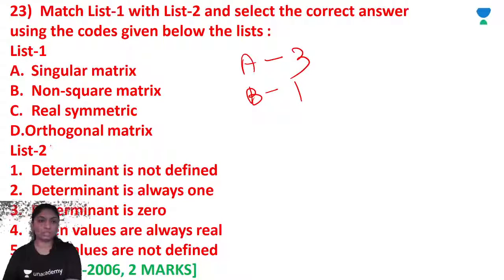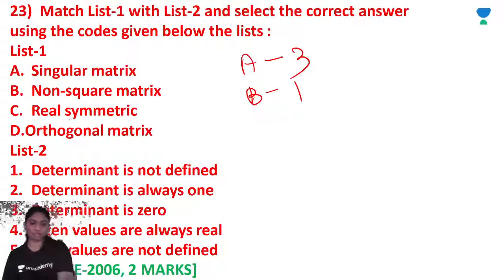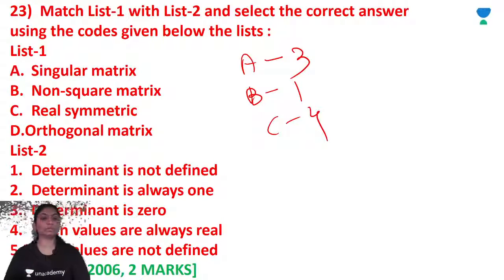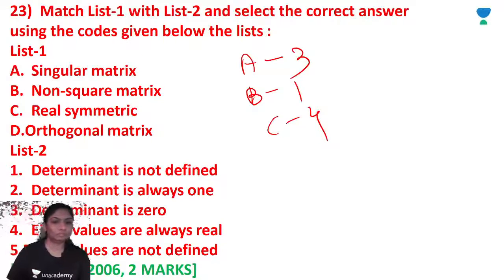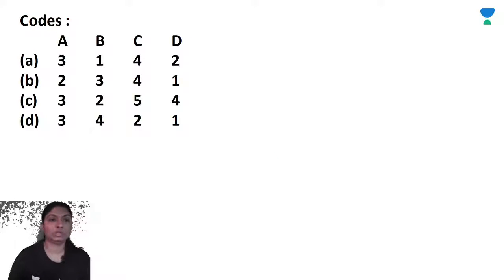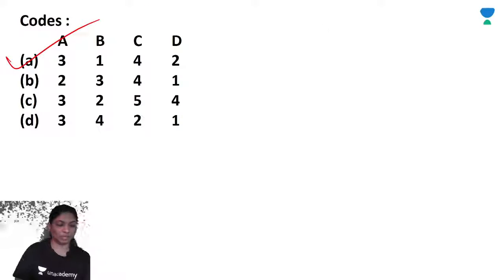C is a real symmetric matrix, eigenvalues are always real. And for an orthogonal matrix, determinant is always 1, so 2. So 3, 1, 4, 2, option A. Okay.